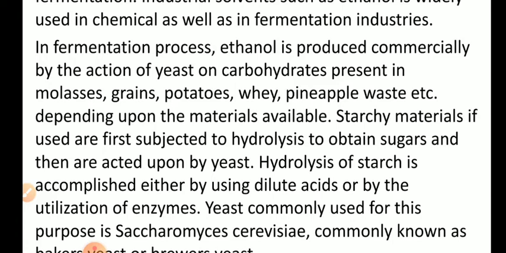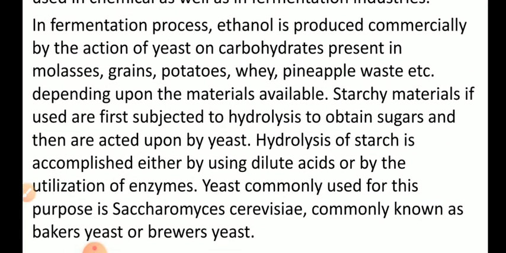So in the commercial production of ethanol, yeast utilizes the carbohydrates that are present in the raw materials, like molasses or grains or pineapple waste or whey. Now if you are using starchy materials like potatoes or grains as raw materials, they are first subjected to hydrolysis to obtain sugars, and then they are acted upon by the yeast. Hydrolysis of starch is brought about by using dilute acids or by using enzymatic hydrolysis.